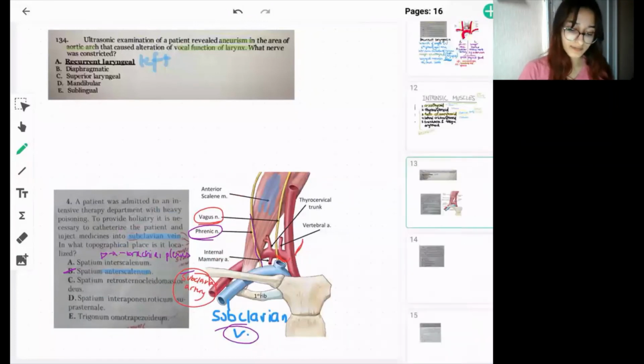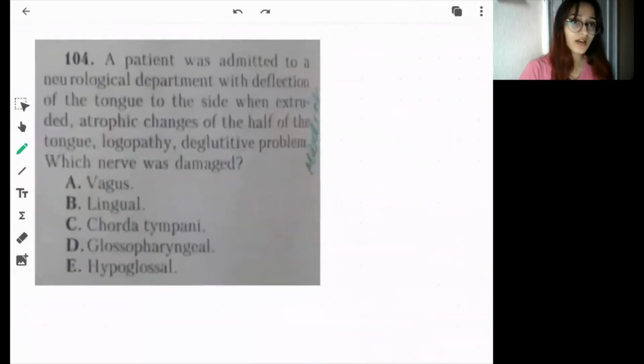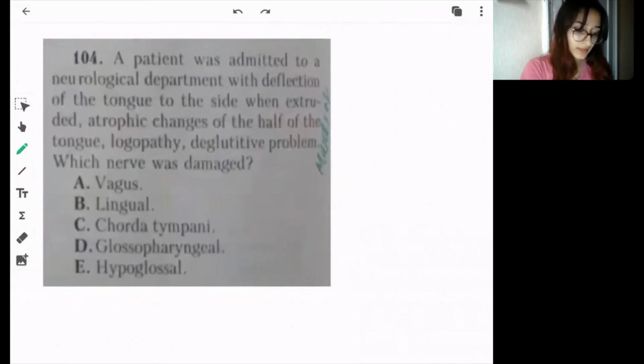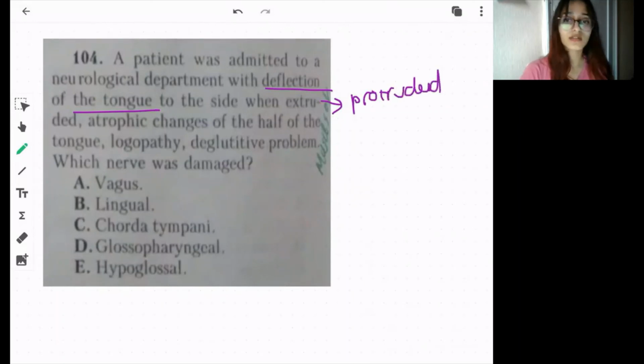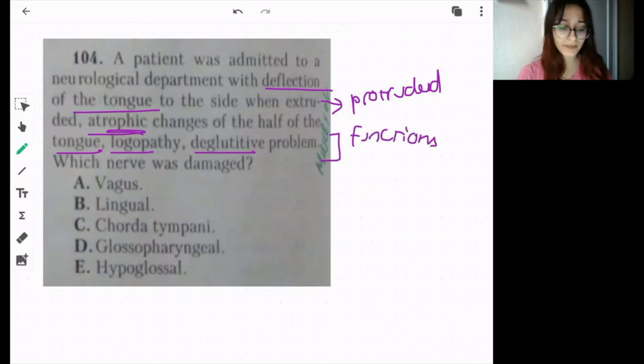So next question. A patient was admitted with deflection of the tongue to the side when extruded, meaning when it is protruded or moved out. There are atrophic changes in half of the tongue. They have not mentioned which half. Logopathy, that is, a problem with speech. Deglutative, that is, a swallowing problem. You can see all these are functions of the tongue, right? It helps in speech, it helps in swallowing. These two are the functions of the tongue.